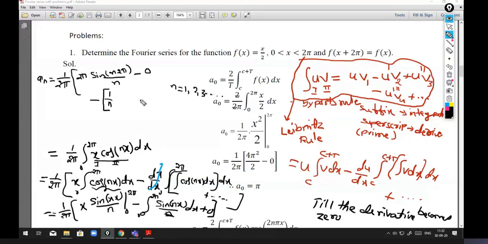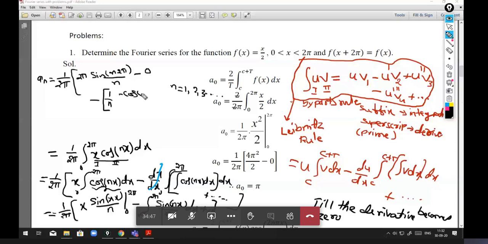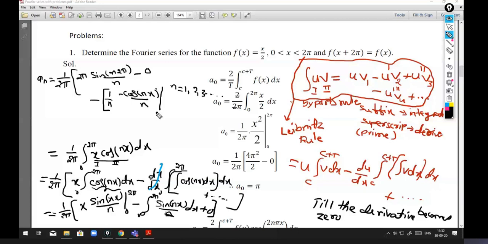I can write it as 1 by n into integration of sine. What is integration of sine? It is minus cos nx divided by n. So the limits are from 0 to 2 pi. So I'll put 2 brackets. Okay, so this simplification will give 1 by 2 pi into, so what is sin 2n pi? So please note these results.